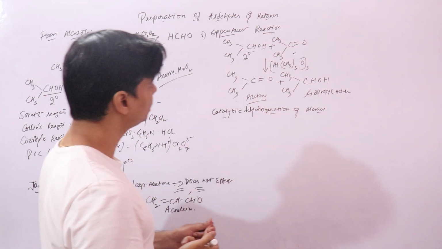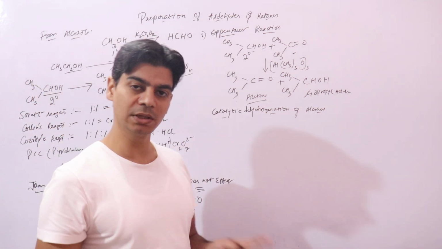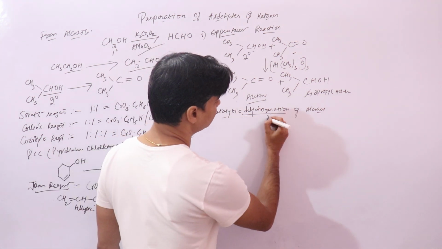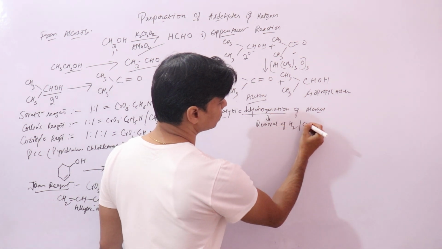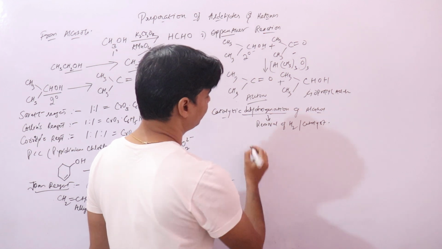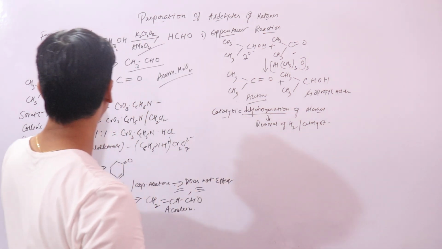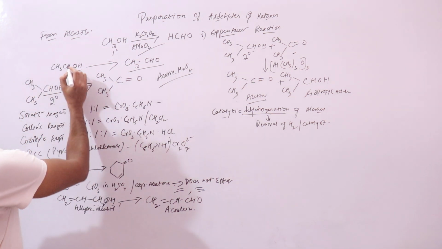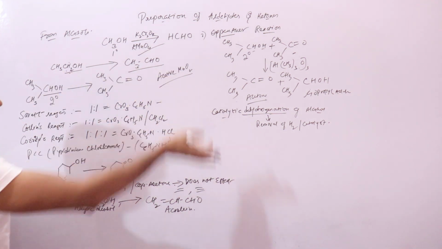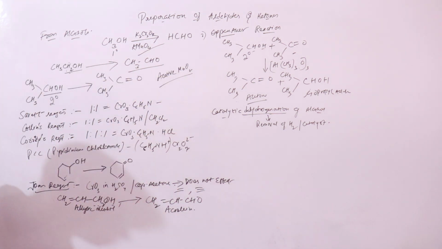Dehydrogenation is removal of hydrogen in the presence of a catalyst, right. So if you take this alcohol, in the presence of catalyst, this hydrogen will get removed and it will convert into an aldehyde. Same is with 2-degree alcohols, right. So you do it in the presence of heated, reduced copper at 573 kelvins.